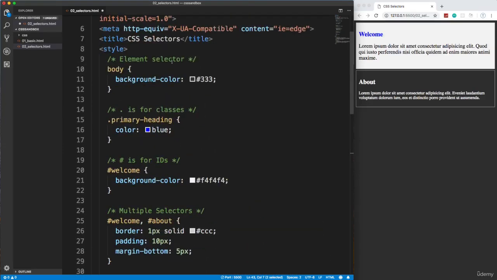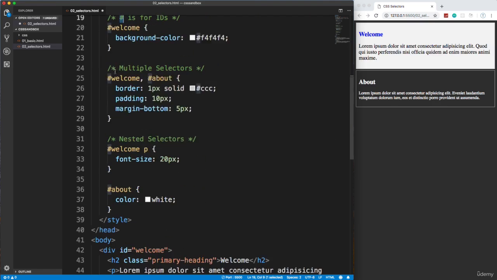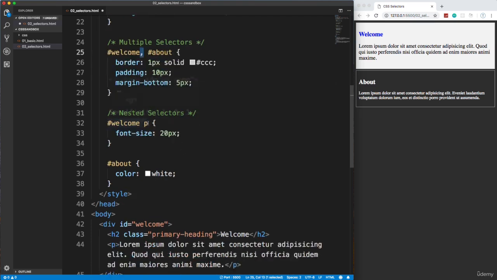All right, so we have element selectors. Let's just make this consistent here. Element selectors, dot is for classes, number is for IDs. We have multiple selectors by using a comma. We have nested selectors, so we can select stuff inside of other elements.